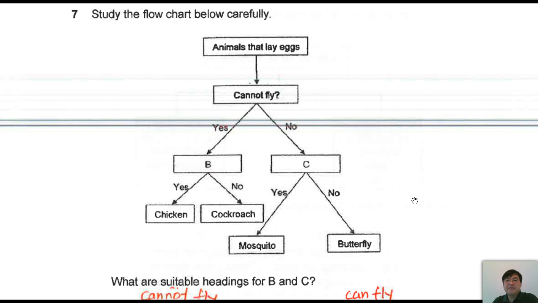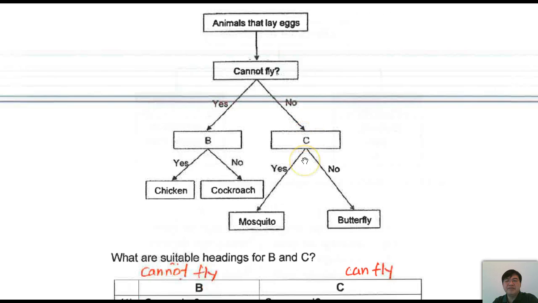To be very interesting: cannot fly. Okay, the animals that lay eggs; yes, this means these animals over here cannot fly. Chicken cannot fly. Cockroach cannot fly. Okay, it means no, it can fly over here.